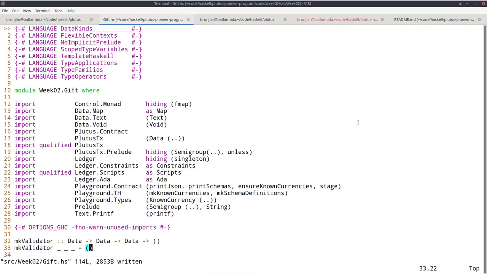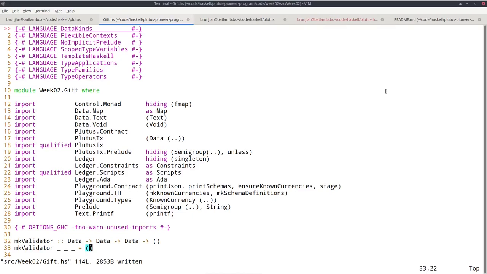So that's why I called this module Gift, because if anybody sends funds to this script address, then anybody else can immediately consume that output and use it for their own purposes. So if you send Ada to this address, it's a gift. Anybody can immediately take it.